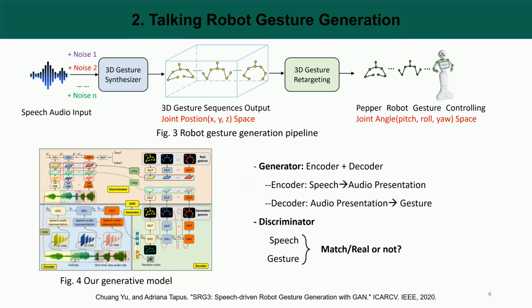Without human in the loop, we explored talking robot gesture generation. In the work, we build up an audiovisual database with speech audio and 3D gestures. A new temporal GAN framework of the cross-modal generation is proposed for the alignment between the human-like gestures and the speech. Moreover, our model can use one speech audio, with multiple noises, to generate multiple human-like 3D gesture series, one-to-many mapping. The generated gestures given the speech audio are applied to Pepper Robot after 3D pose retargeting processing.